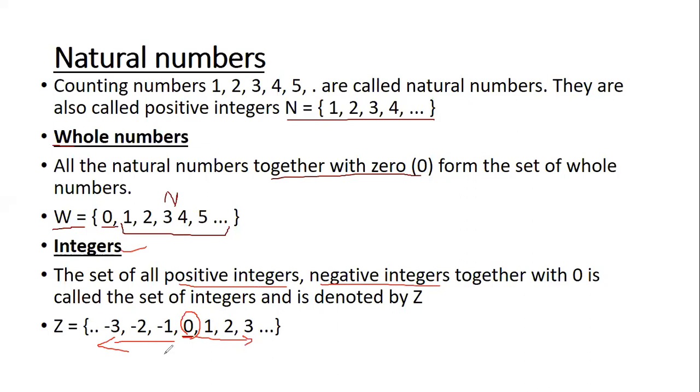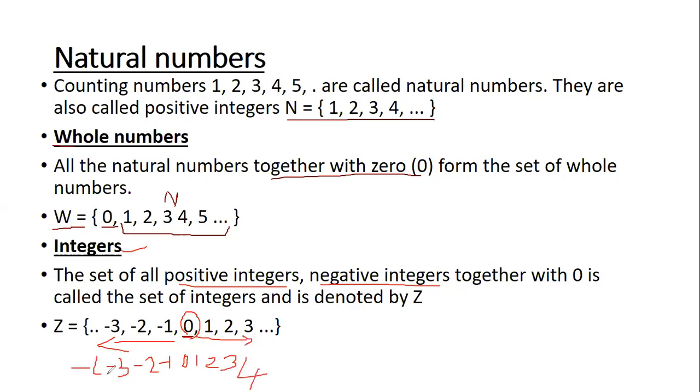Now here you will have to be careful while writing an example. 0, and then it starts from 1 on either side. Yes, I will repeat. It starts from 1 on either side. On the right side it is +1, on the left side it is -1. And then you have 2: here it is +2 and here it is -2. Then you have +3 and to the left side you have -3, and then +4 and -4.